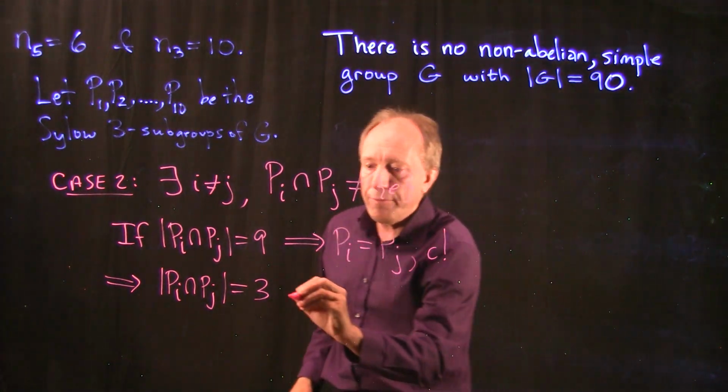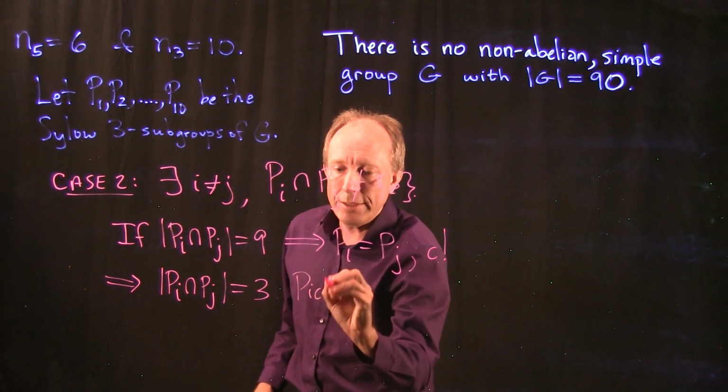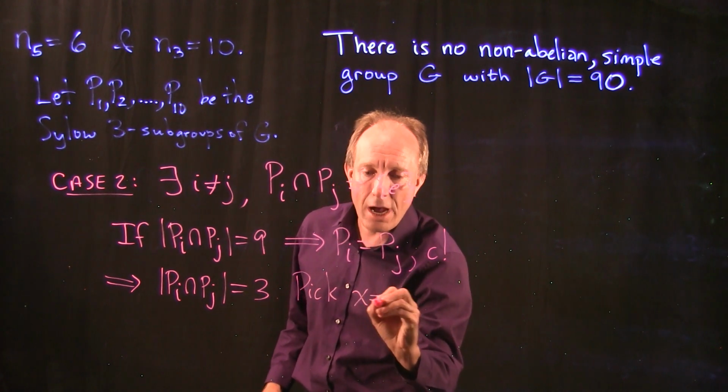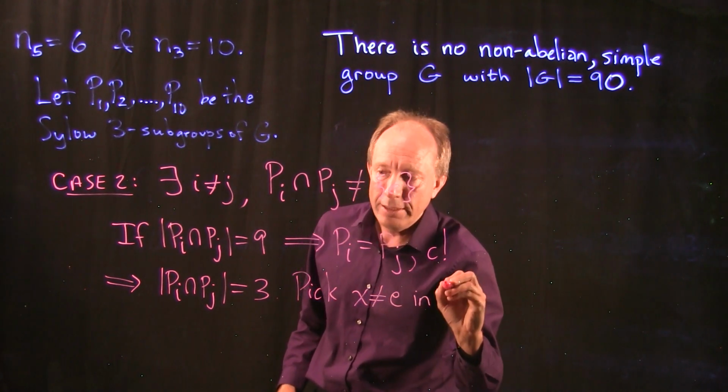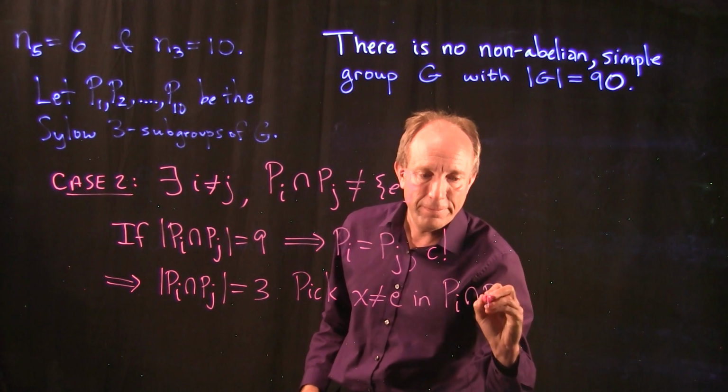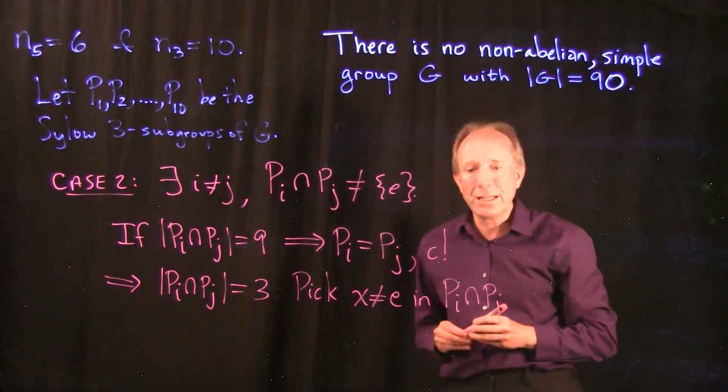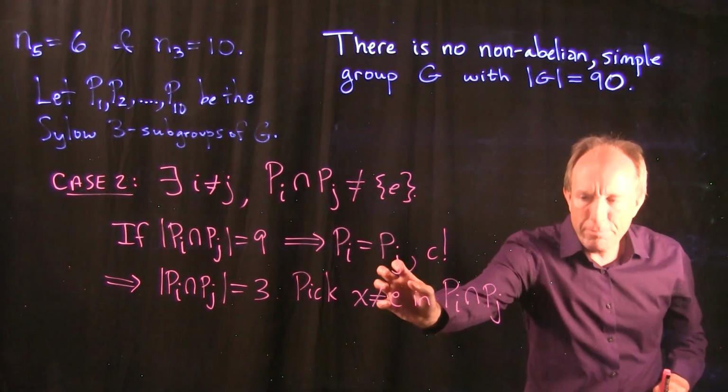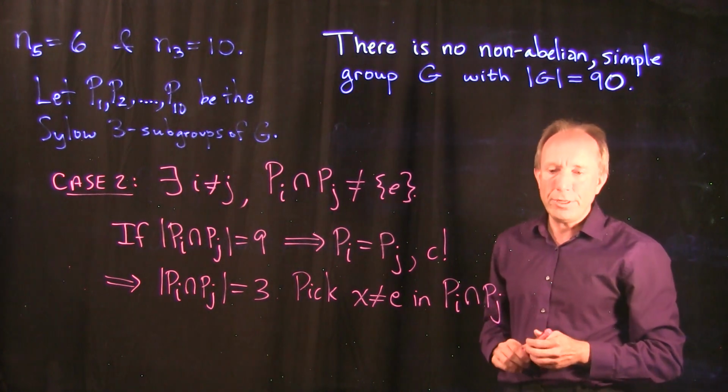What I'm going to do, therefore, is pick an element, x, that's not equal to the identity element in that intersection. I'm going to pick this element x, some non-identity element in that intersection.